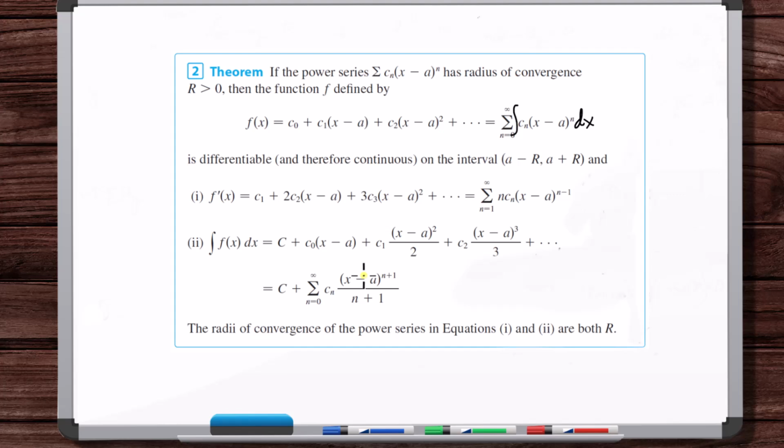But if the x term, like if this was 1/2 x minus a, then you're going to need to do a substitution. You'll need to say u is equal to 1/2 x minus a, and so du is equal to 1/2 dx, etc. Do the integration, then substitute back. But still, very simple. Okay, so you integrate the a sub n, and you replace the old a sub n with the new integrated a sub n. And the summation, you don't update. You never update the starting point, because you're not eliminating any terms with integration.